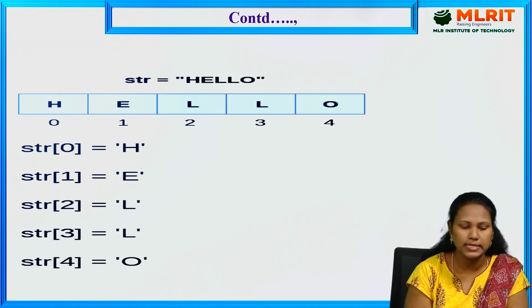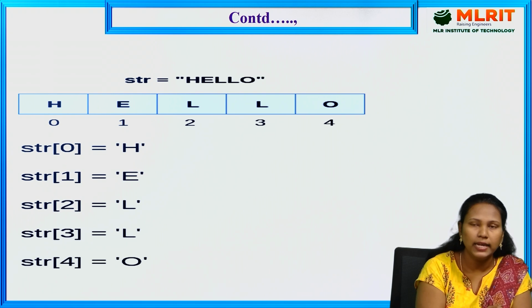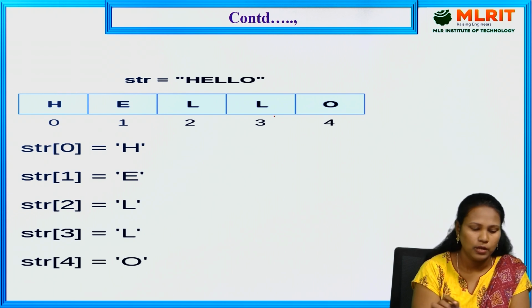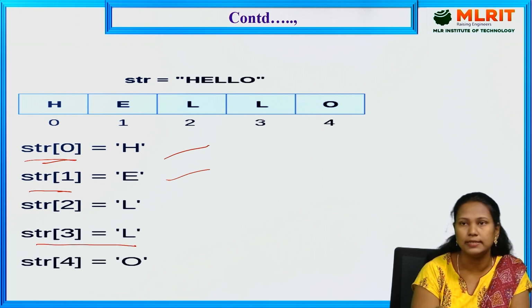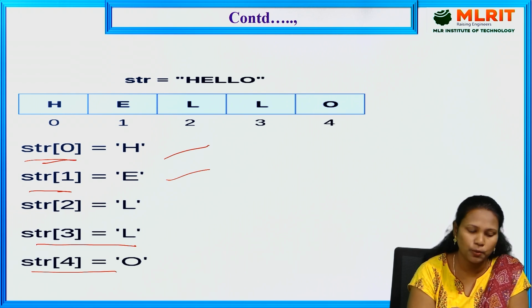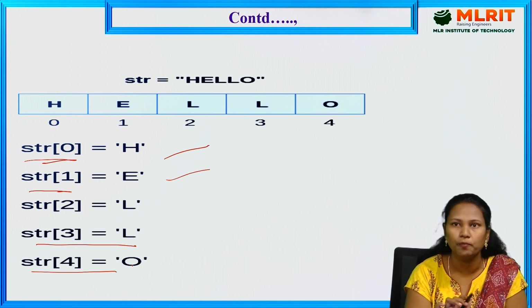One example for this is str containing the value hello. The index of H is 0, E is 1, L is 2, L is 3, O is 4. So str of 0 is H, str of 1 is E, str of 2 is L, str of 3 is L, str of 4 is O. If you want to print the 0 value, it prints H. If you want to print the 4 value, it prints O.